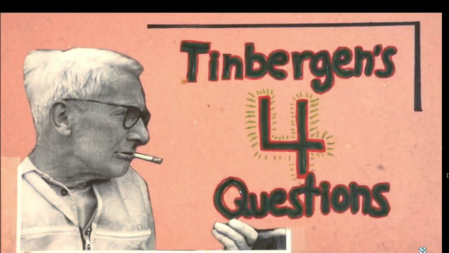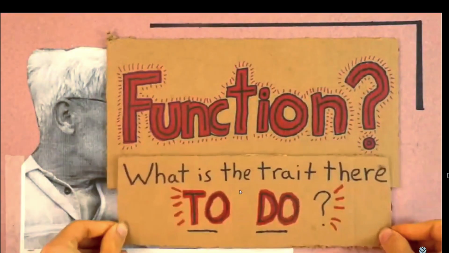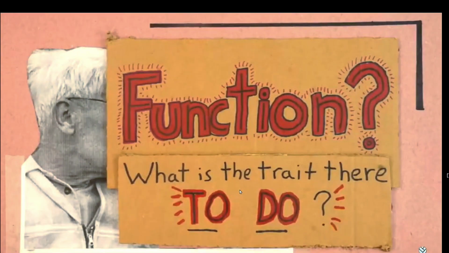Nico Tinbergen's four questions. Tinbergen's first question is about function. What is the trait there to do? In birds, the function of the song is usually to attract mates. Singing helps a potential mate to find you, and the loudness and quality of your song indicates your potential as a parent. In general, the function of a trait is a description of how that trait improves fitness. A trait's function is what it does to ensure the continuation of the lineage.